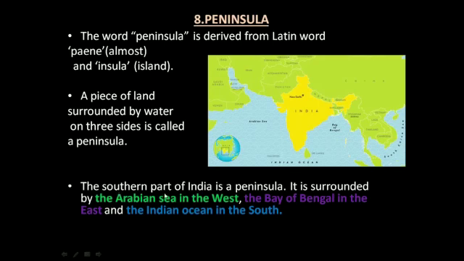The southern part of India is a peninsula. Here you can see this is the map of India. The southern part of India is surrounded by water from three sides: the Arabian Sea in the west, the Bay of Bengal in the east and the Indian Ocean in the south. Since it is surrounded by water from three sides, the southern part of India is a peninsula.